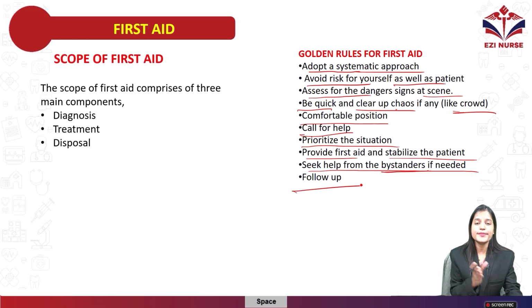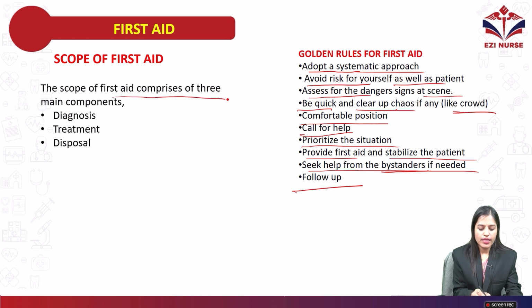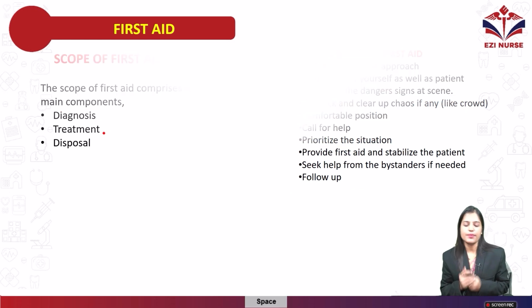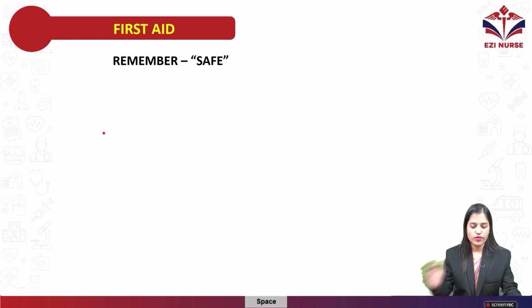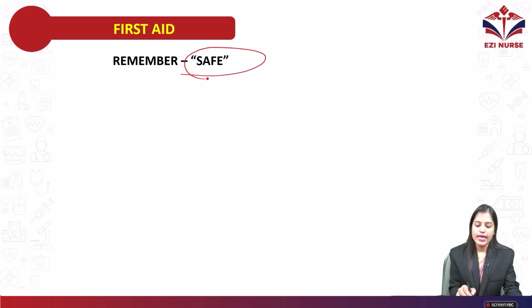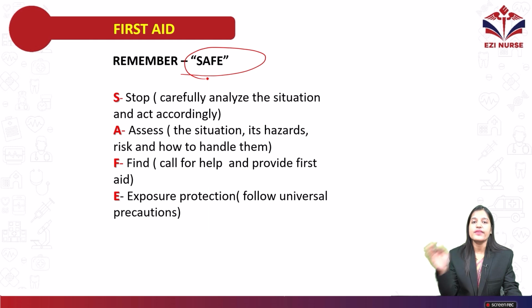Next one, scope of first aid. The scope of first aid has three main components. The first one is diagnosis, then treatment, then disposal. Those are the scope of first aid management. Next, move on to the next topic, that is remember SAFE. You have to remember SAFE when you are giving first aid management.